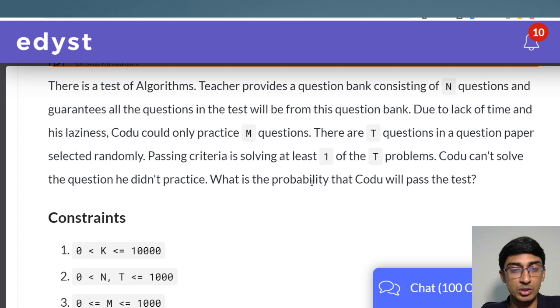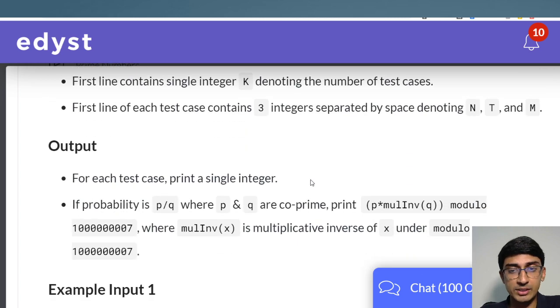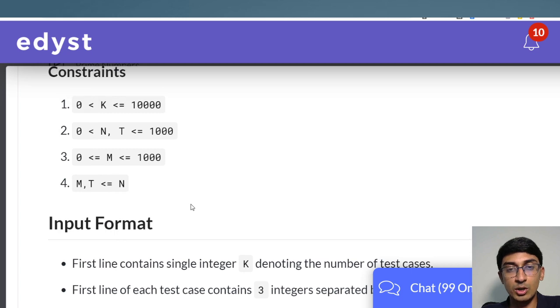So how do we go about solving it? What I'll first do is help you out with how to even solve the question. Let's forget this multiplicative inverse of x part for now. Let's first see what the logic of the question is, and then we'll come to what this output is, and you'll see that this output actually flows very naturally. Why have they asked for this? It's a very natural thing that they've asked for. Let's first understand the question and how to solve the question in itself.